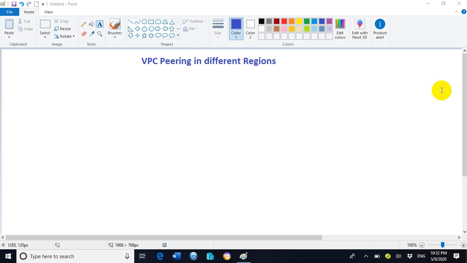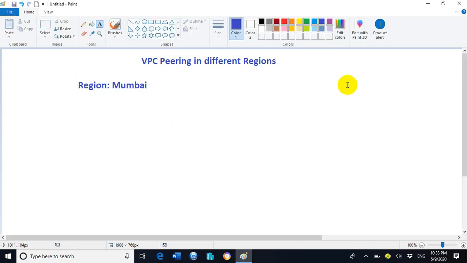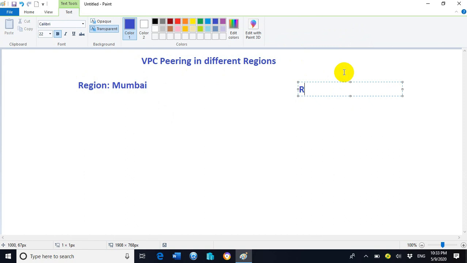So today we will discuss a very important and interesting topic. The topic name is VPC peering in different regions. So let us understand this scenario in the easiest manner. Let's say we have one region with the name Mumbai and another region with the name Singapore.